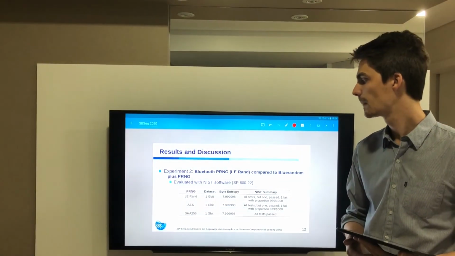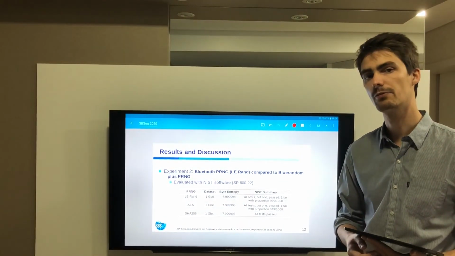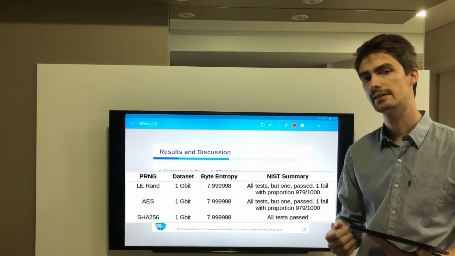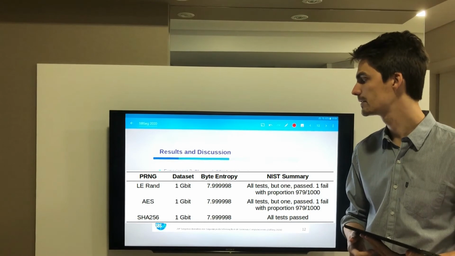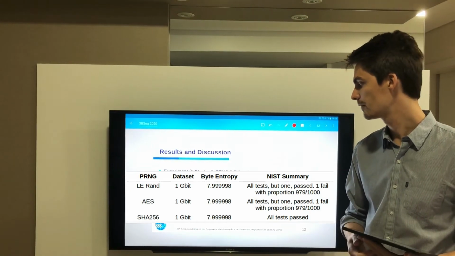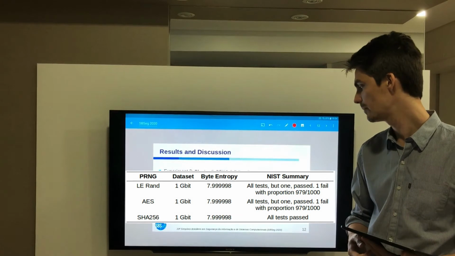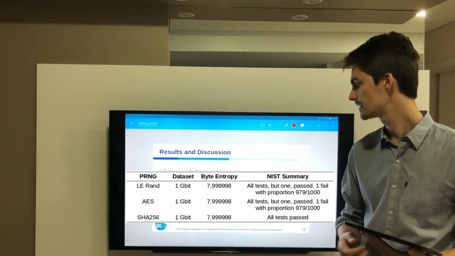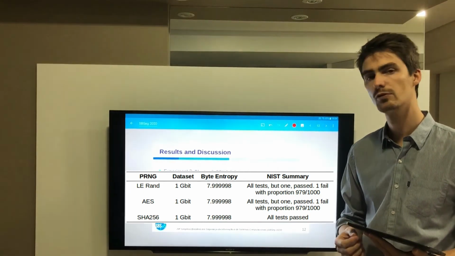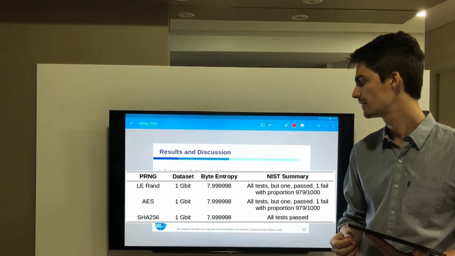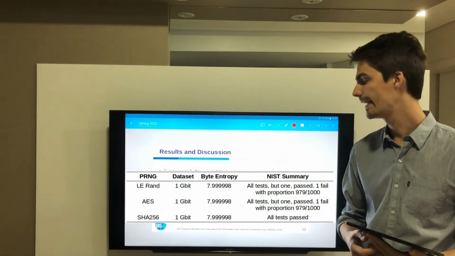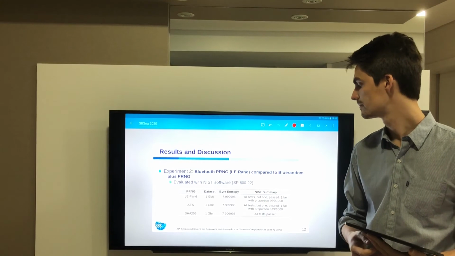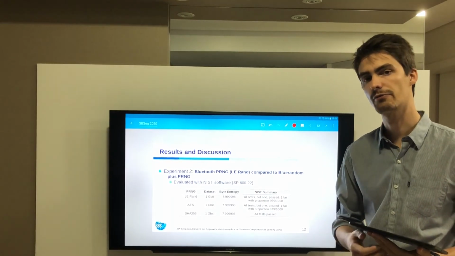In experiment 2, we compared the Bluetooth internal pseudo-random number generator with Bluerandom feeding seeds to a pseudo-random number generator. It was evaluated using this software, and we can see in the last column of the table that the results are similar between the internal Bluetooth generator from the device compared to AES and SHA-256 using seeds from Bluerandom. These are satisfactory results for Bluerandom.